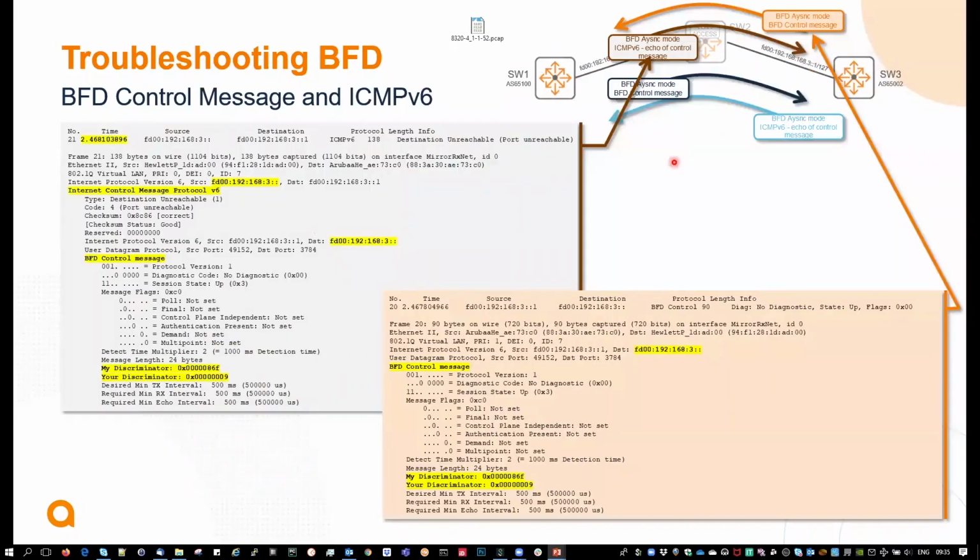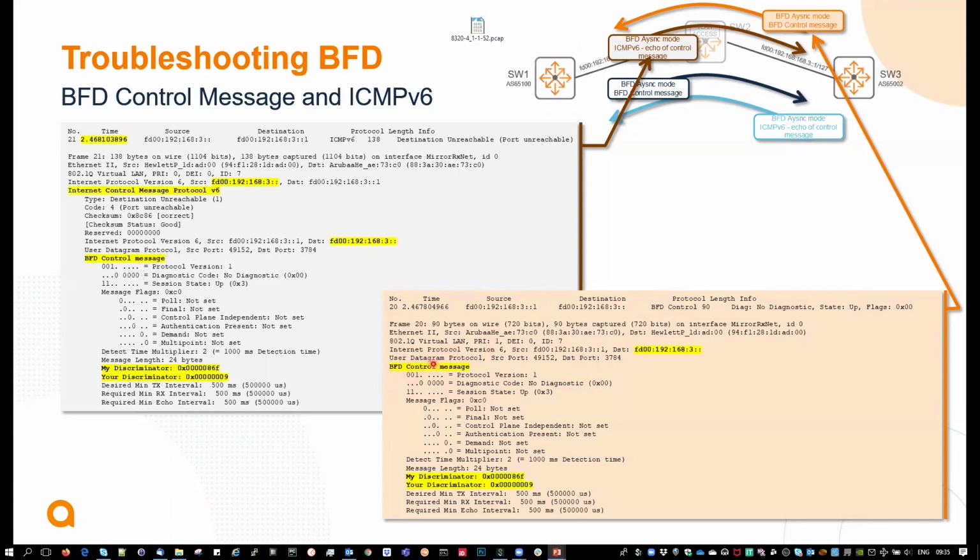Now, let's have a closer look at what I explained before, the exchange when there is that software, I would say, echo function through ICMPv6. So this is again the PCAP file that you can open. This is the BFD control message, which is really in the UDP datagram.